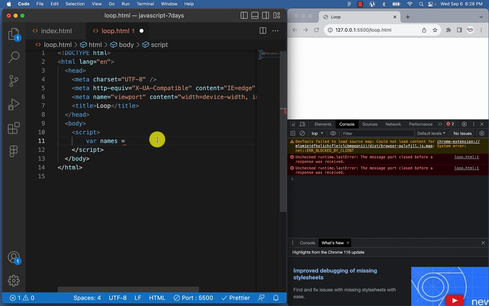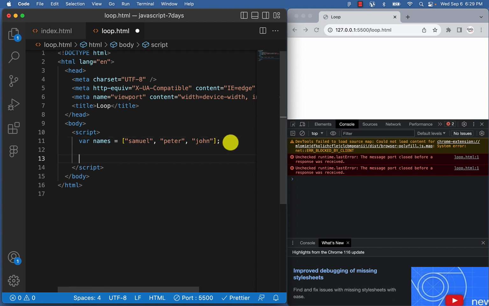We've not done variable scope yet. So let me use variable names is equal to this. Let me just type a series of names: Samuel, comma, Peter, comma, John. All right, let me put these in quotes as well. So we can loop through this stuff now and display some certain things right here, right? So let's go ahead and see if we could do that.